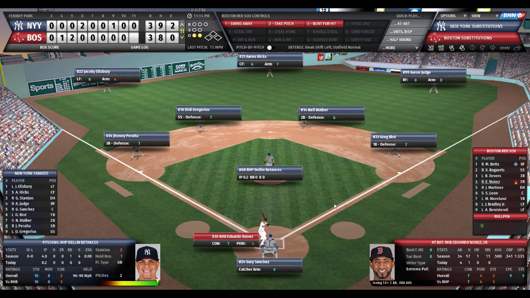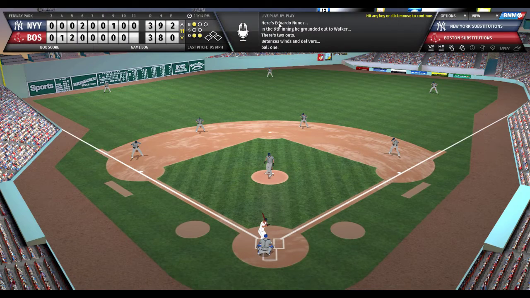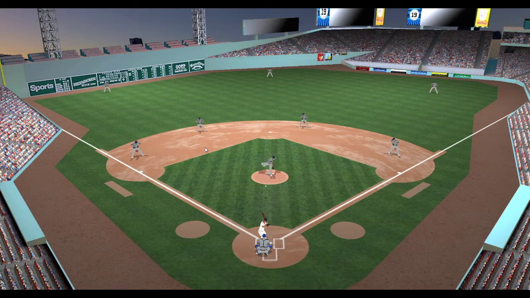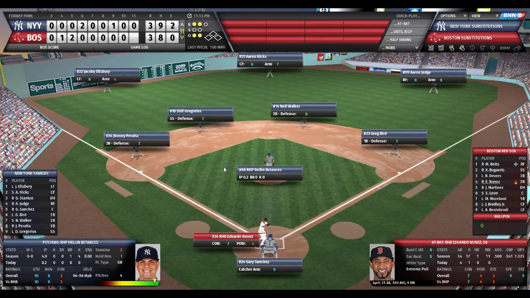Eduardo Nunez, 1 for 4 today, batting .500 with 1 home run and 11 RBIs. And he has not the best of eyes, so he's going to take. Betances deals. That's way inside. Ball 1. Nunez to take again. Again way inside. Ball 2. They're really trying to crowd Nunez on that plate with going high and tight.